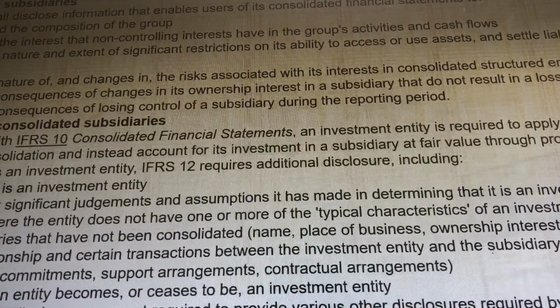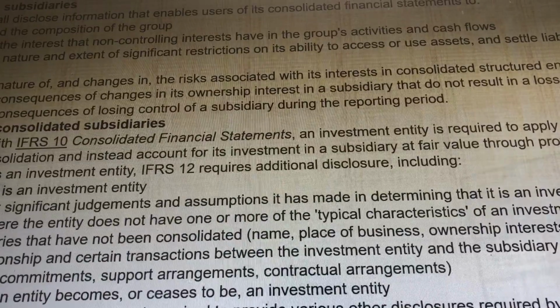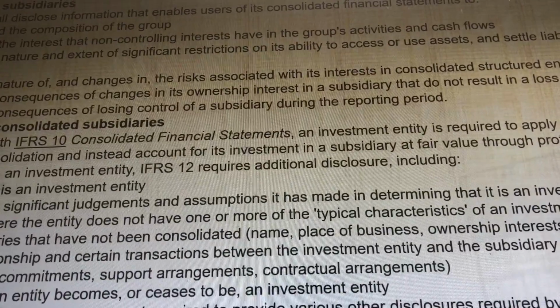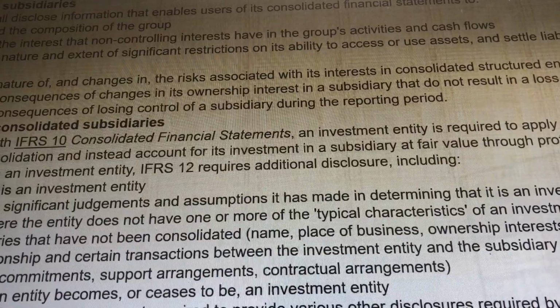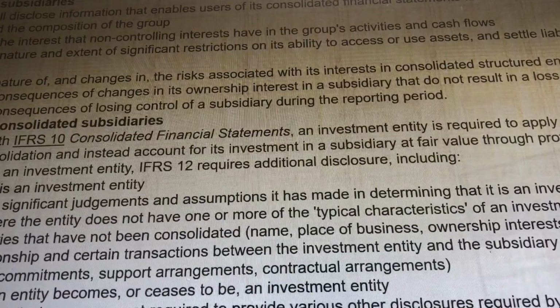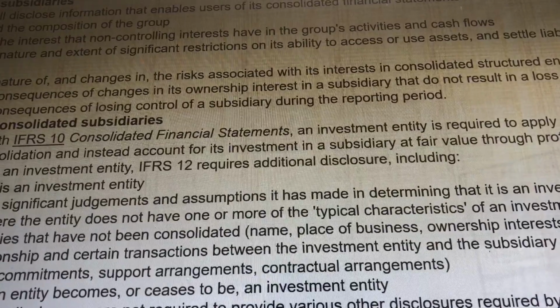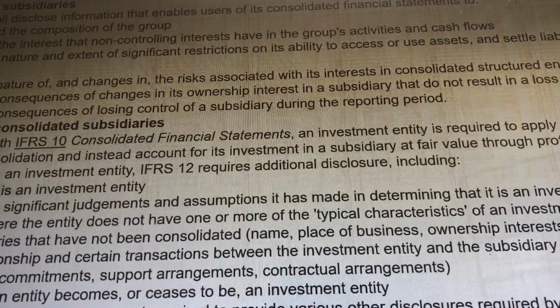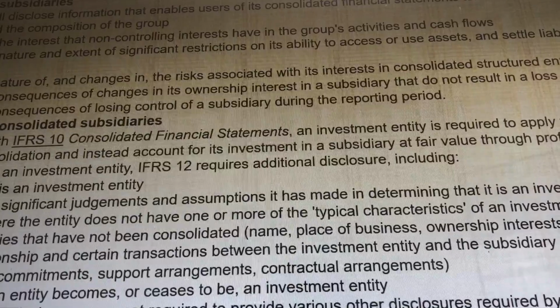Also evaluate the nature and changes in the risks associated with interests in consolidated structured entities, and evaluate the consequences of changes in its ownership interest in its subsidiary.